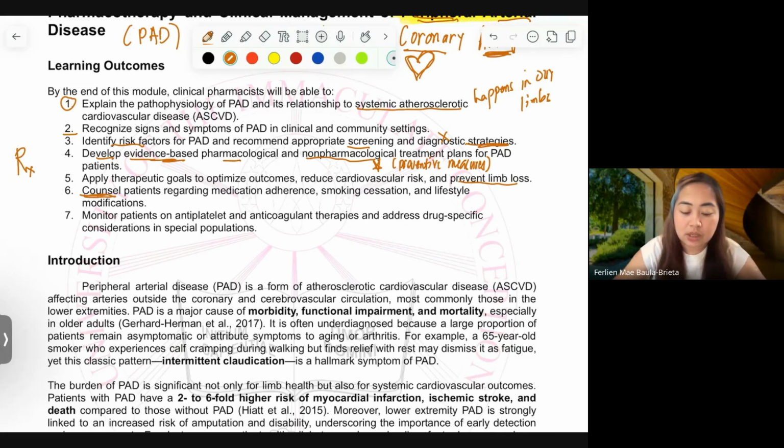For patients who are suffering peripheral arterial disease, PAD class, it is not an early onset, like you can detect it like fever and infection. It's not like that.